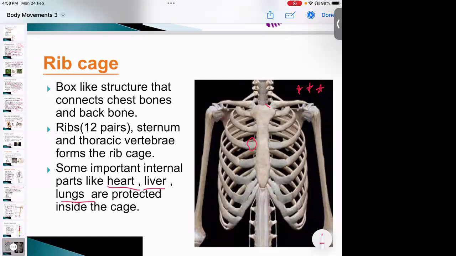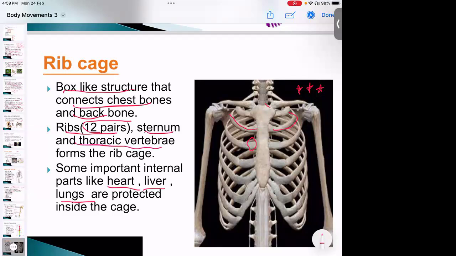So in their case, what happens, the rib cage is very visible from the outside of the body also. So it's important that the rib cage should be strong enough. It should have a layer of fat, so that if you fall down also, in that case the fat should protect your rib cage from breaking. So it is a box-like structure that connects the chest bone and the backbone. Ribs have 12 pairs, so they are present in pairs. So this is actually like one pair.